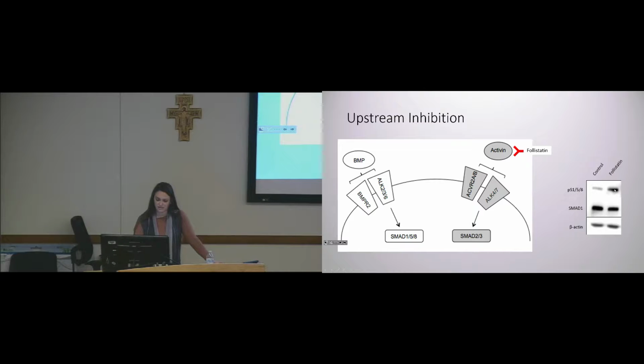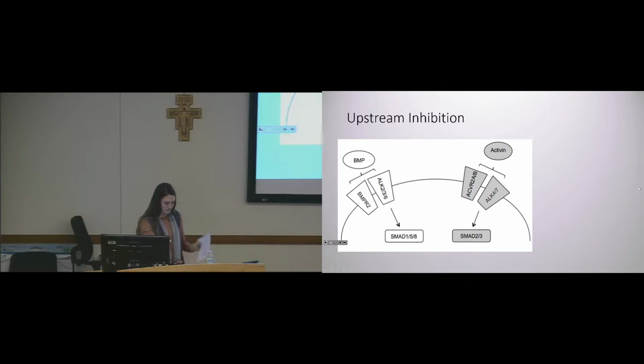So with follistatin treatment, we see an increase in the phosphorylation of SMAD158, which tells us that more BMP signaling is occurring when the activin ligands are sequestered. So this was our first evidence that told us that yes, these pathways do interact in a seesaw manner. And it showed us that under endogenous circumstances, activin is somehow repressing the activation of the BMP pathway, which is why when we take activin out of the picture, we see an increase in that.